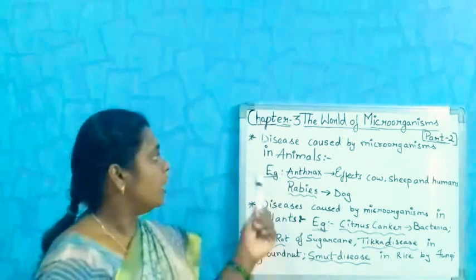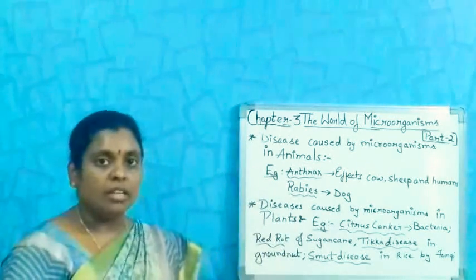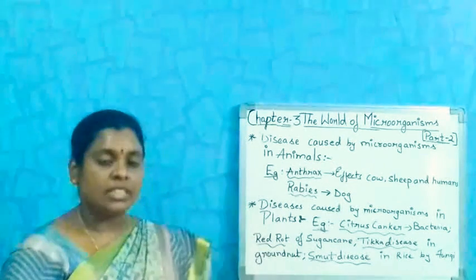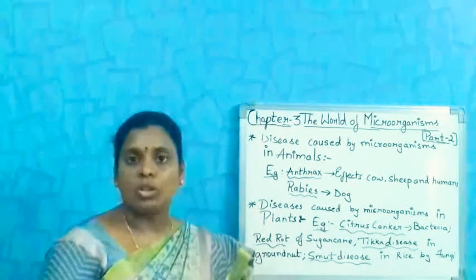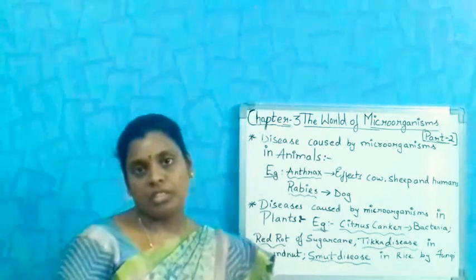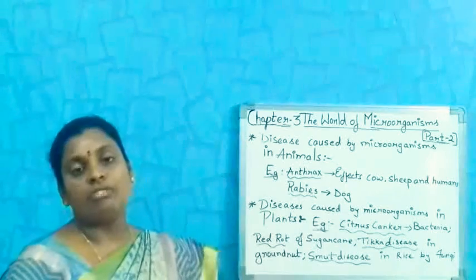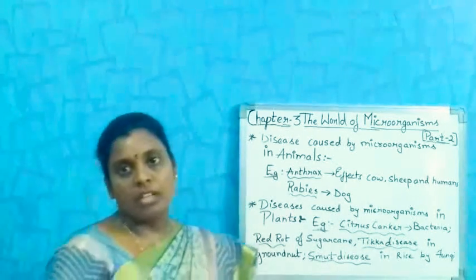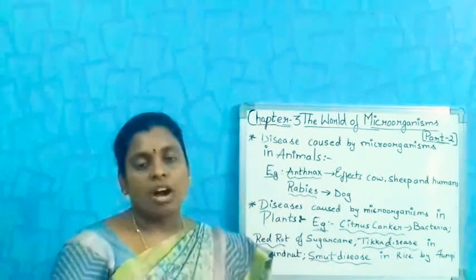The next topic is diseases caused by microorganisms in animals. Anthrax is commonly seen in goats, sheep and even human beings. Foot and mouth diseases also occur.